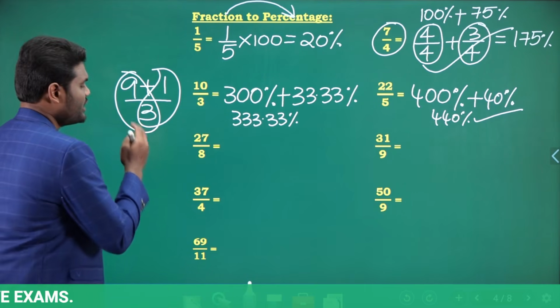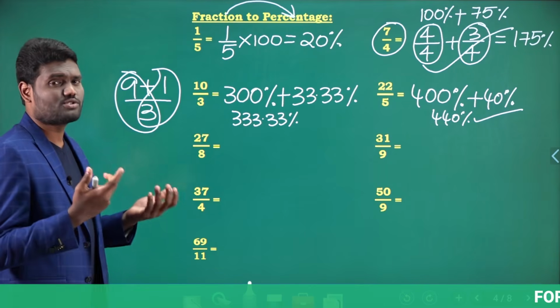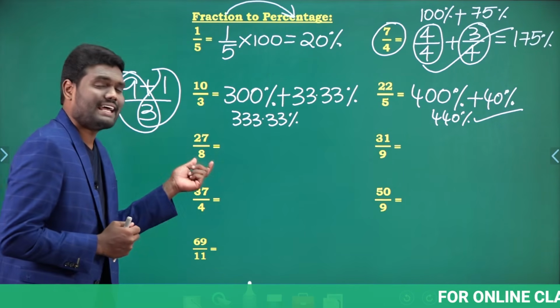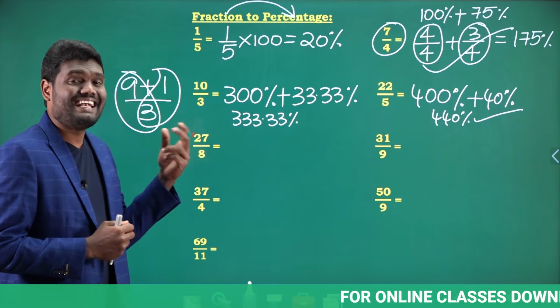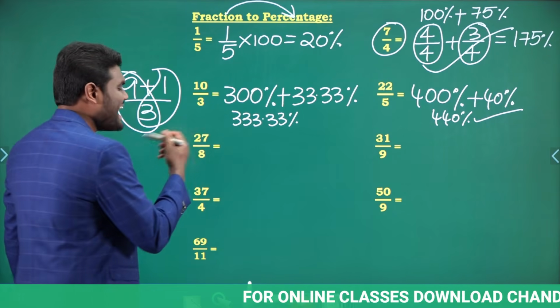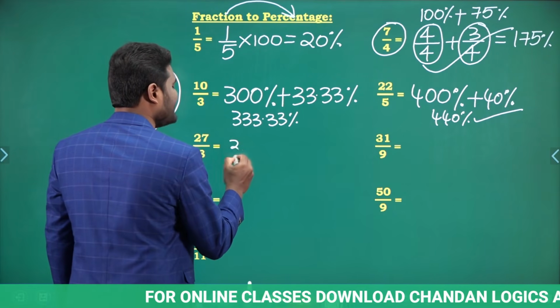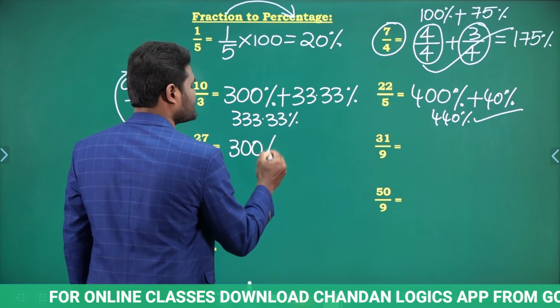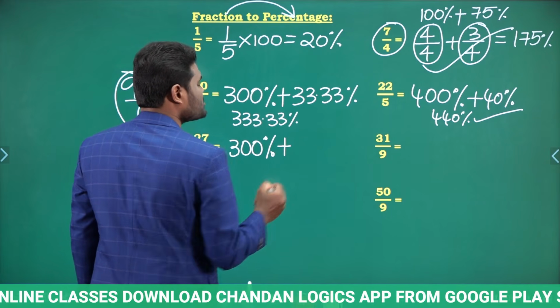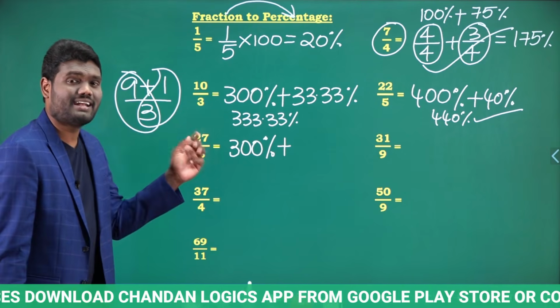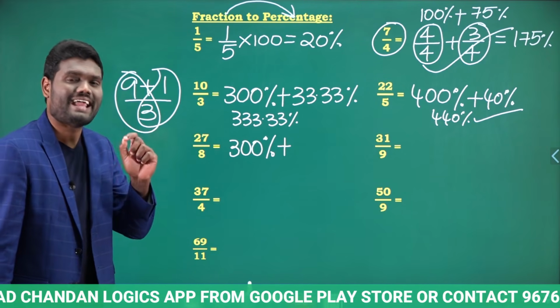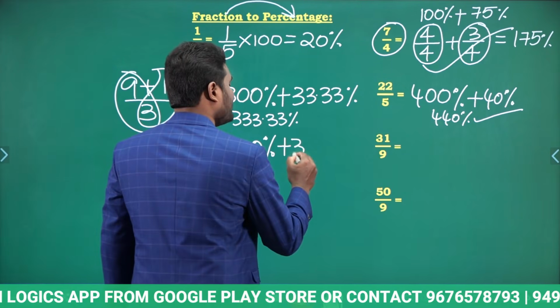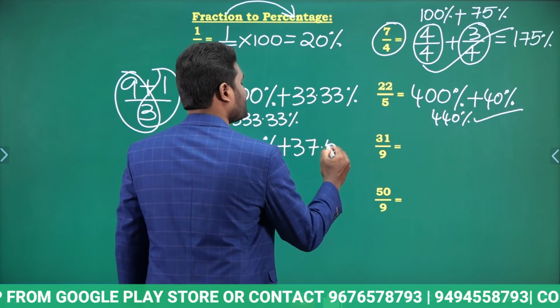Let us look at this one. 27 by 8 in terms of percentage. So 8, how many times? 8 3 times is 24, and 3 times means 300%. Then how much remainder? 3 remainder. 3 by 8. What is 3 by 8? 3 by 8 is nothing but 37.5%.